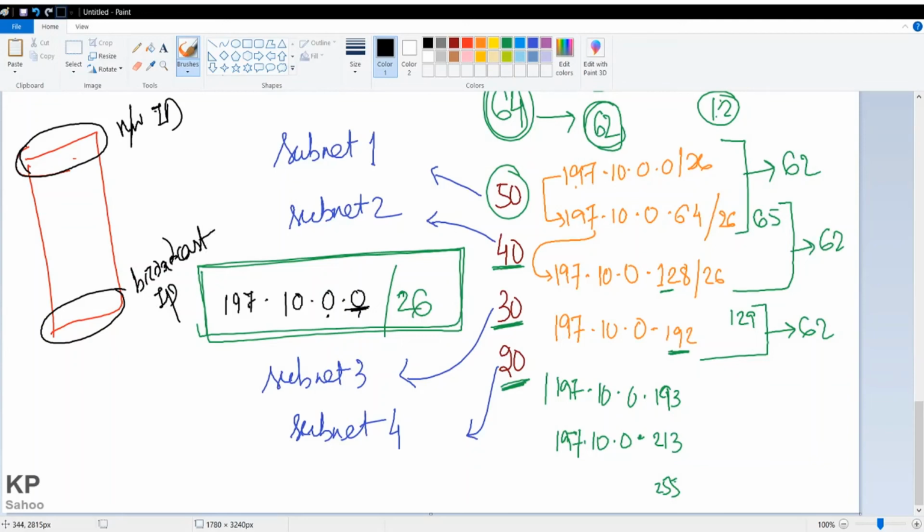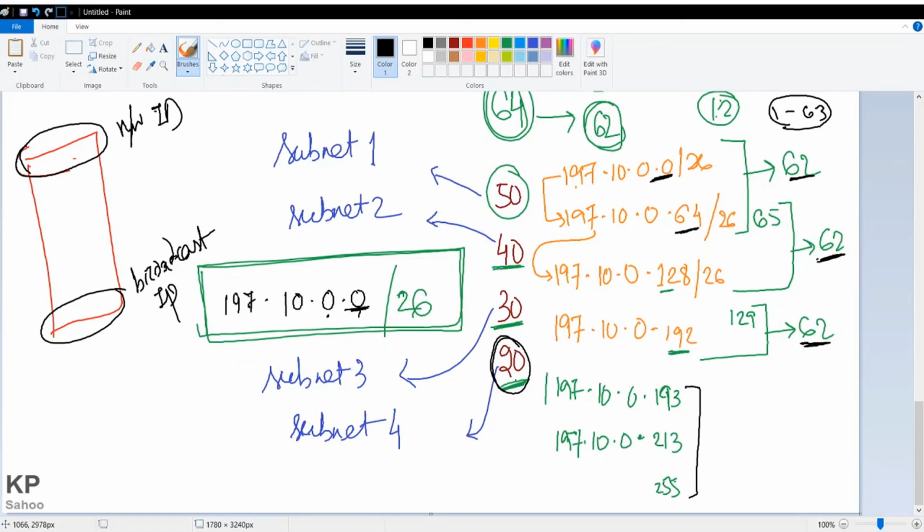This range, this will be the first IP. It will not be used, as well as this is the 64. This will not be used. So in between we have starting from 1 till 63. Okay, total 62 computers can be accommodated. Similarly here 62, here also 62, here also some amount of computers can be accommodated. You have to calculate, but 20 computers can be easily accommodated here.